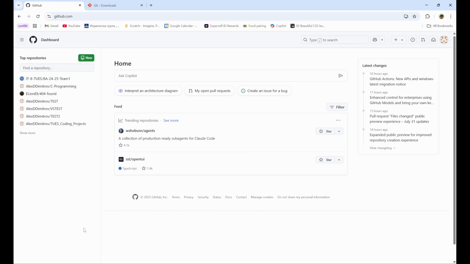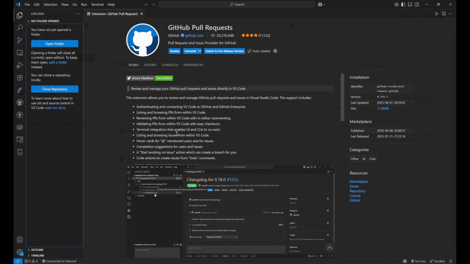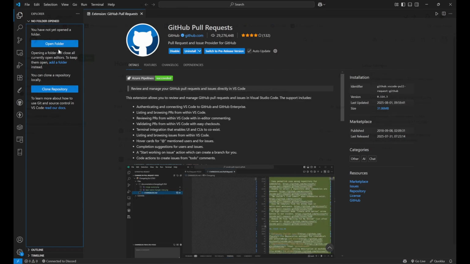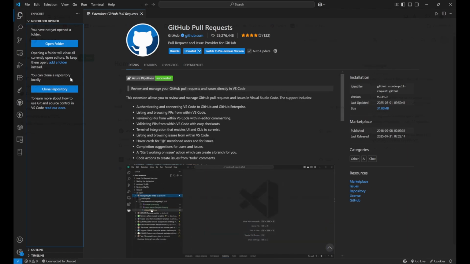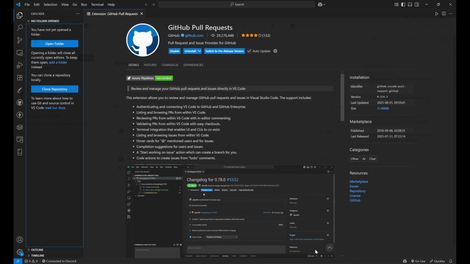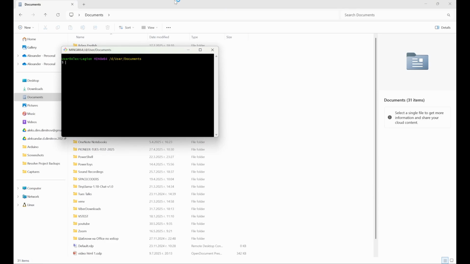Or you can also connect it to your Visual Studio Code with the GitHub extension. You should install it, and then here you should see download, sign in or log in. This extension allows you to manage repositories, create changes, push and pull from GitHub, and handle version control directly within the editor. This identity will be attached to your commits. To log in to our account, we should open Git Bash, and here I'm going to sign in quickly.